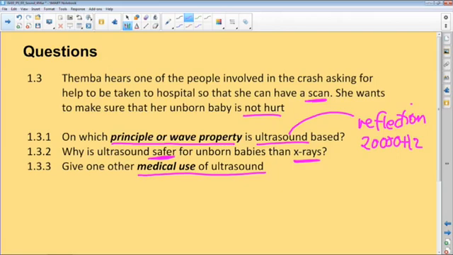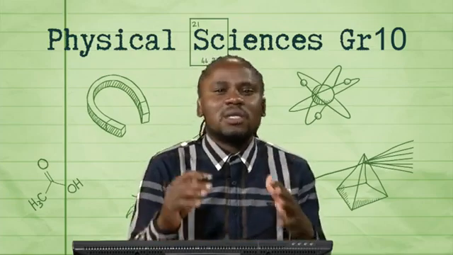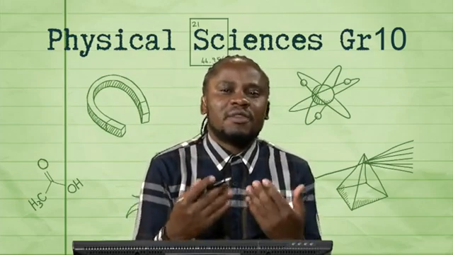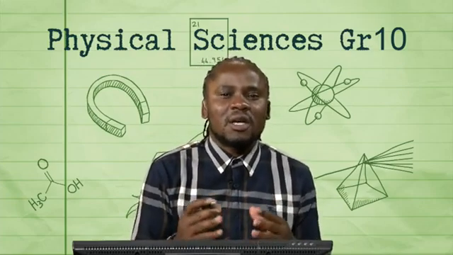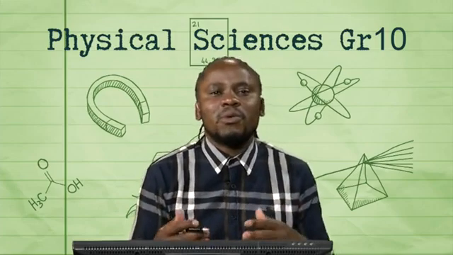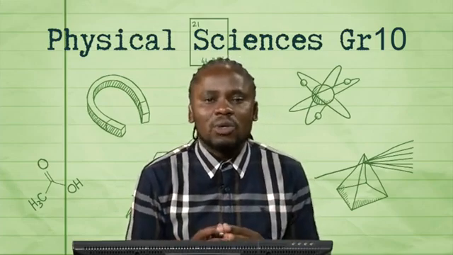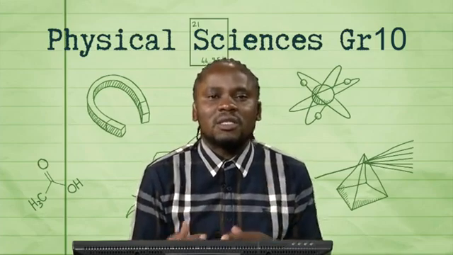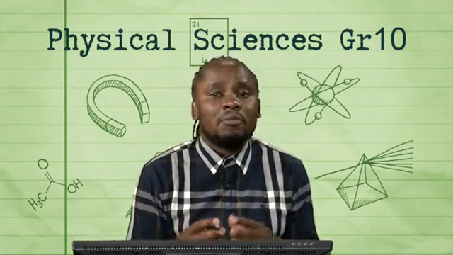And then the second question says, why is ultrasound safer for unborn babies than X-rays? In this case, we are comparing between ultrasound, a sound wave, and X-rays. Remember, X-rays are somewhat dangerous because, as we shall establish in our following sessions, X-rays contain very high energy. Ultrasound can penetrate and be reflected, but the high energy of X-rays becomes a bit dangerous for an unborn baby, which is still developing at that stage. So ultrasound will be preferred instead of X-rays, which we use to check for fractures in mature adults.